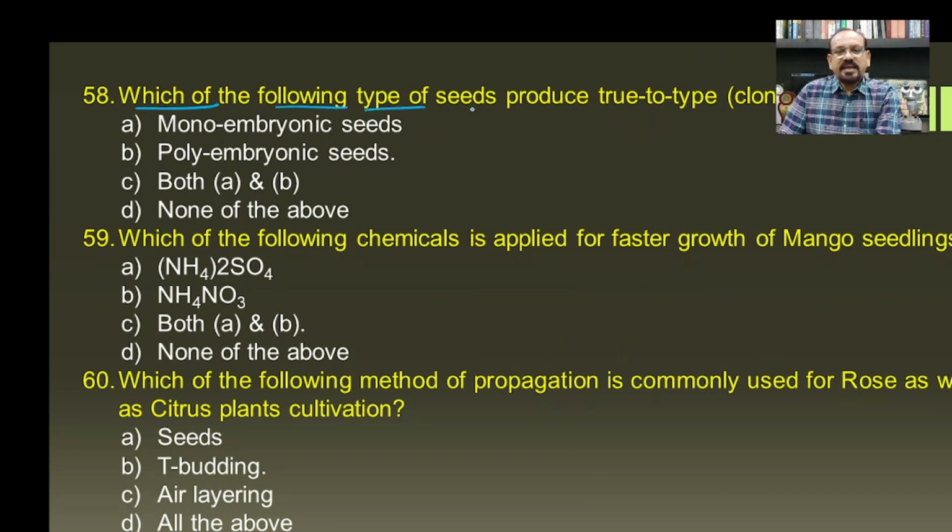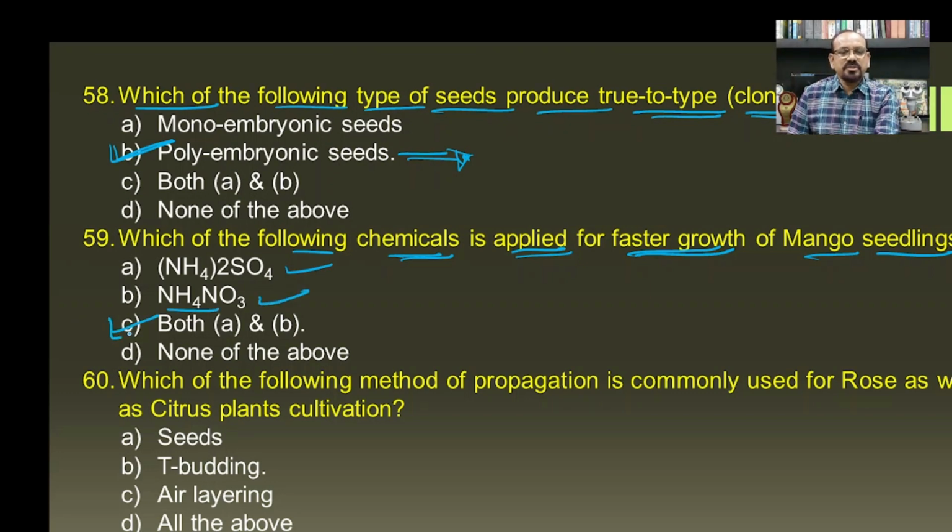Then which of the following type of seeds produce true type, that is the clones? So the polyembryonic condition is responsible for the formation of the multiple shoots which are similar to each other, and hence B will be the correct answer. Then which of the following chemicals is applied for the faster growth of mango seedlings? Number one, that is the ammonium sulfate and ammonium nitrate, both are used for faster growth of the mango seedling, and hence C will be correct answer for this question.